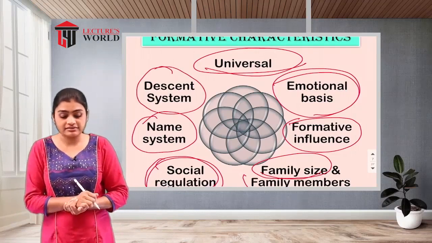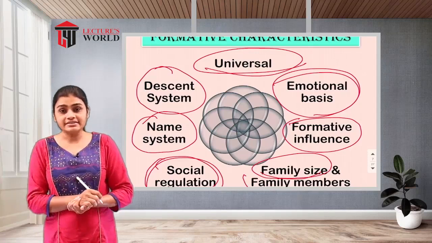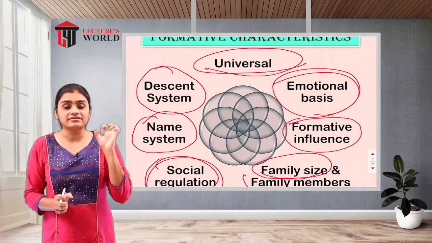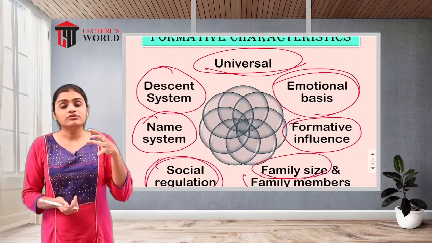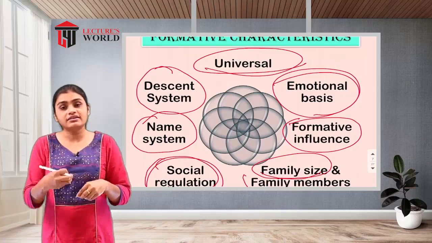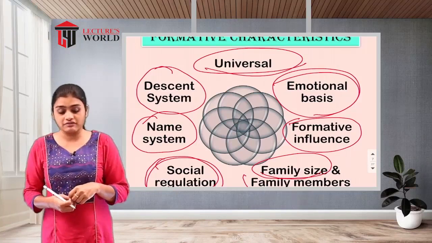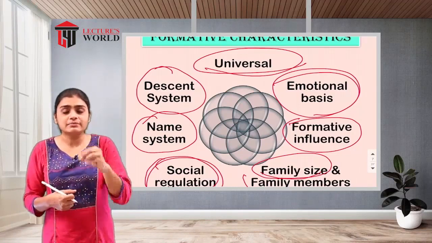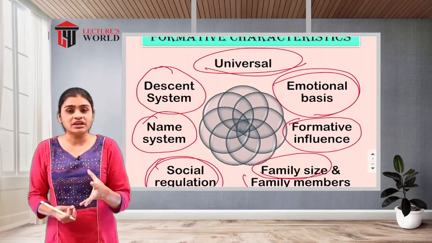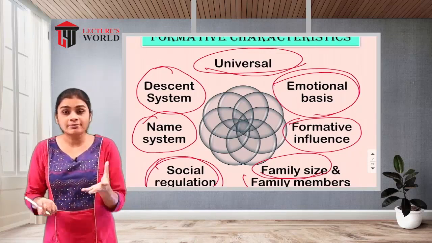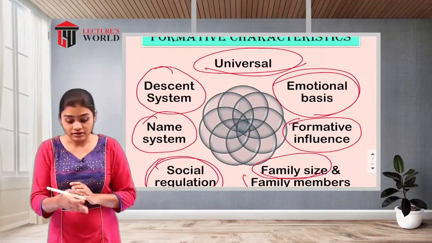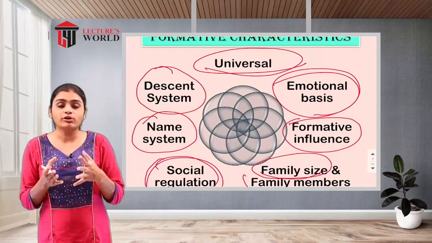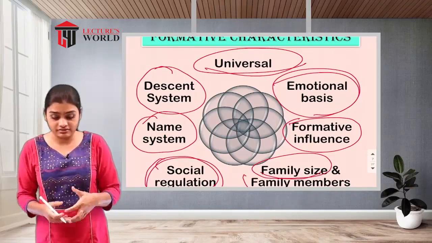Then the next is the descent system. Descent system means what the family is getting from their ancestors. So that is called the descent system, another characteristic of the family. That means they are going to get some disciplines, some properties, or names from the ancestors. So that is the descent system. These are all the formative, or we can say specific, characteristics of the family.